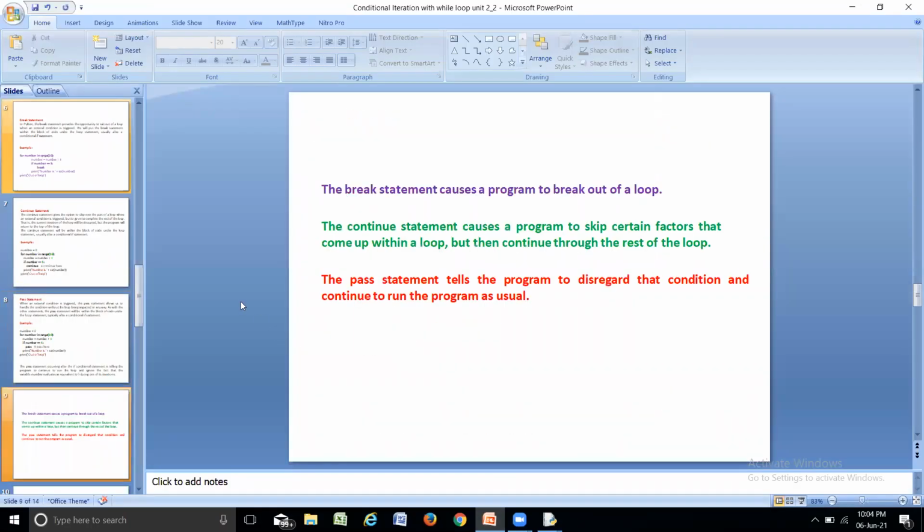So we have completed all the three control statements: break, continue, and pass. Here is the conclusion that should be remembered. The break statement causes a program to break out of a loop. Okay, so the break statement causes the loop to stop forcefully. The continue statement skips the current iteration and continues with the remaining loop. And the pass statement tells the program to disregard that condition and continue to run the program as usual. So ignore and continue the execution. So just remember these conclusion points.